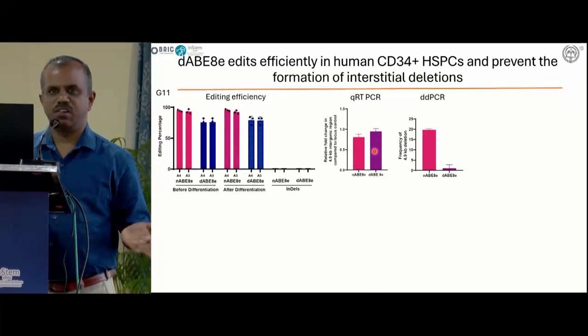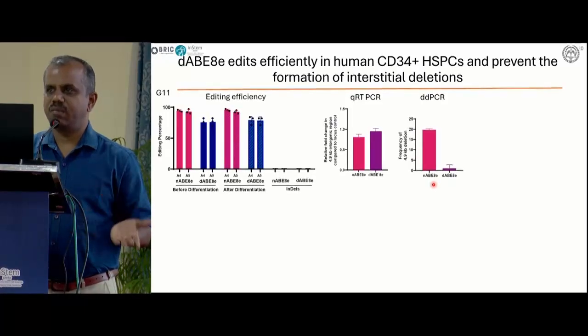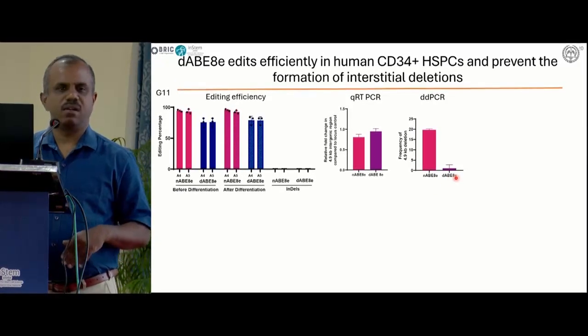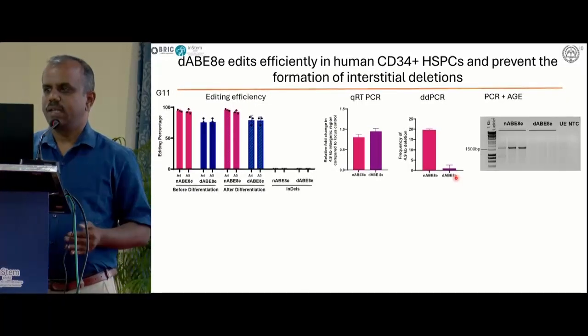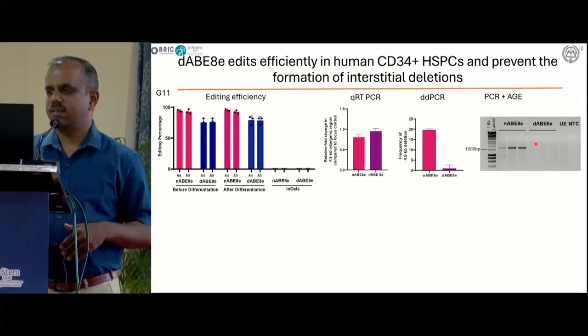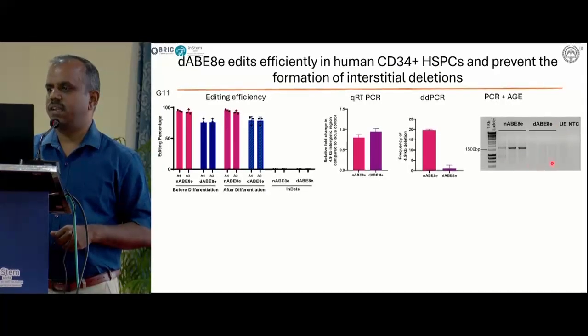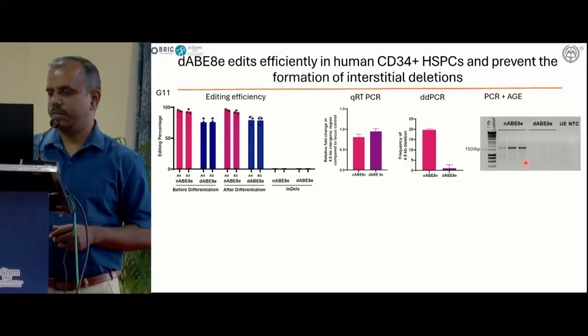Similarly, we measured the same deletion by using ddPCR, and as we see here, we get 20% deletion happening using nickase-based approaches, whereas DNA break-free approaches do not cause any deletion at the target sites, shown to be safer. And we also confirmed by gel PCR, where after PCR we did gel electrophoresis, whereas nickase-based approaches cause large deletions, the DNA break-free base editor overcomes this deletion.